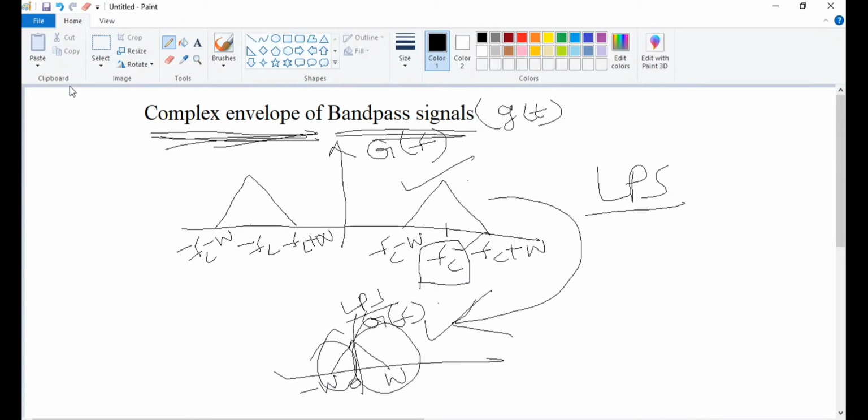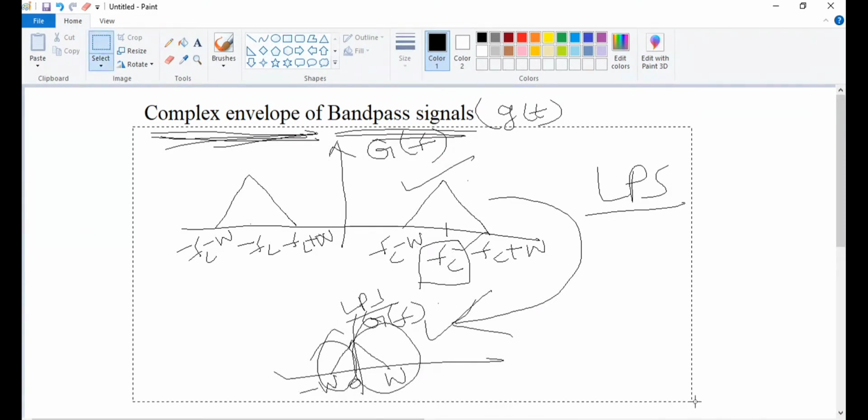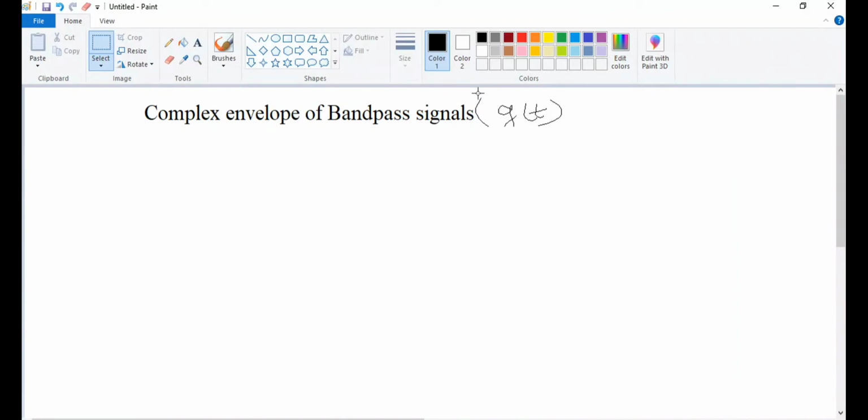Let me take a new page, or I'll just try to erase everything. The pre-envelopes can be applied either to the band pass signals or the low pass signals.